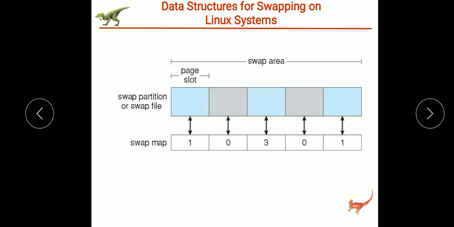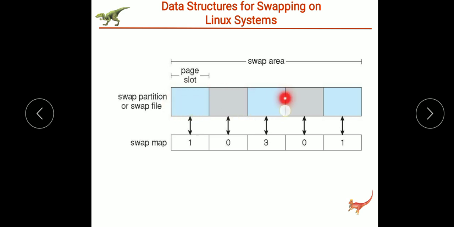So this is the example of data structures for swapping on Linux systems, how Linux systems use swapping. Here there is a swap area, which consists of a series of 4 KB page slots.